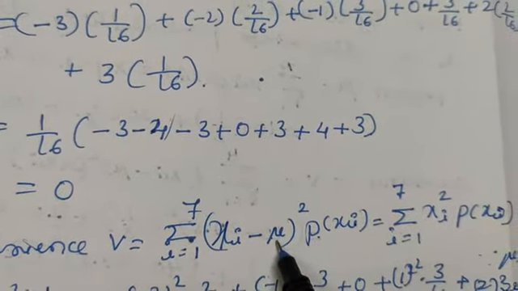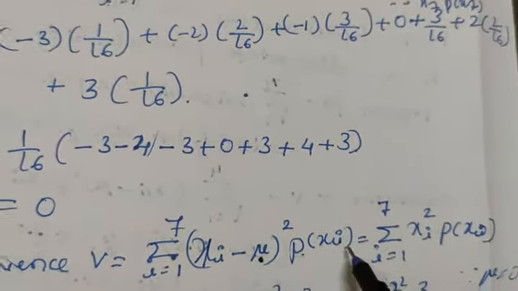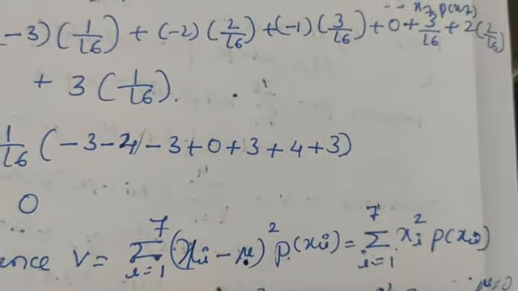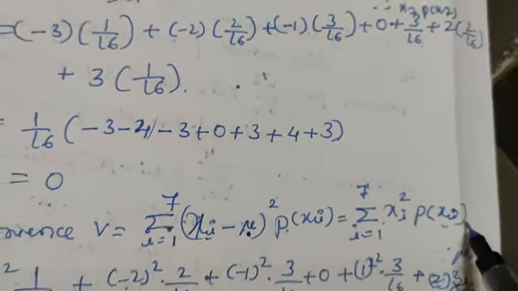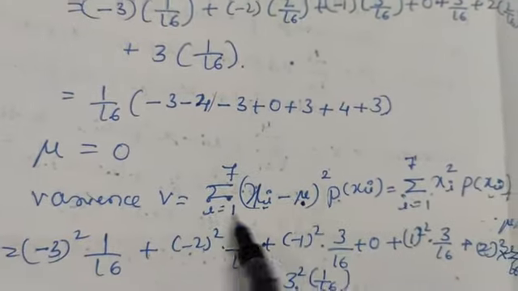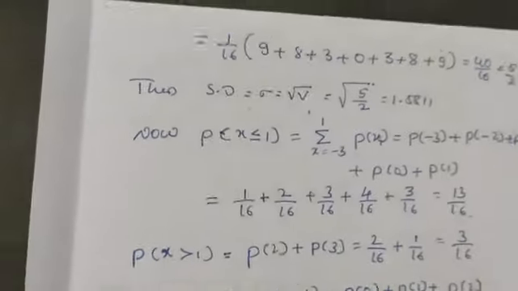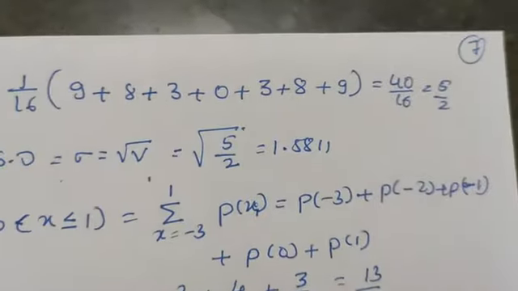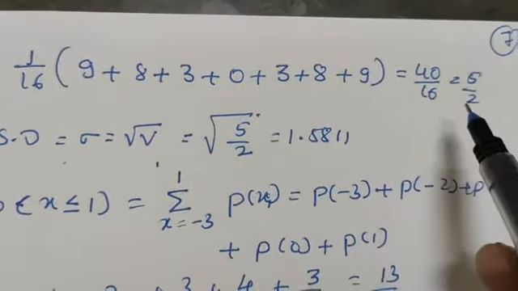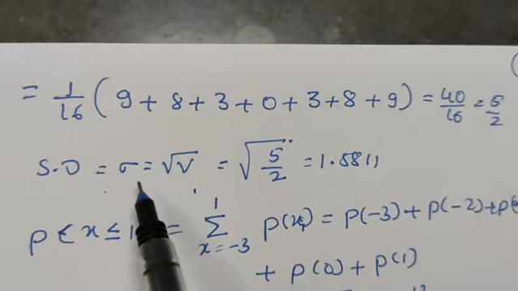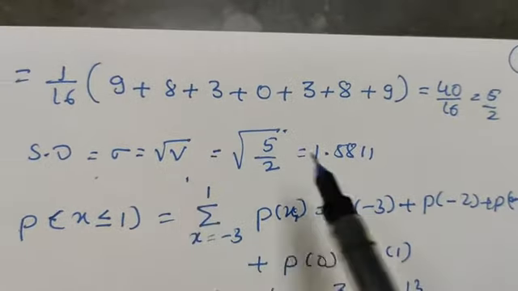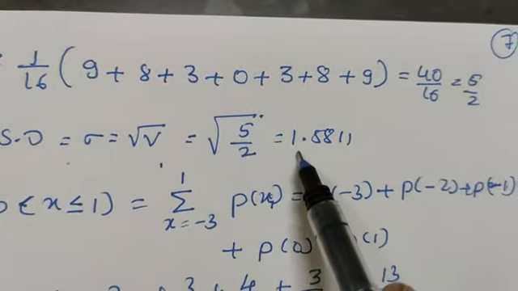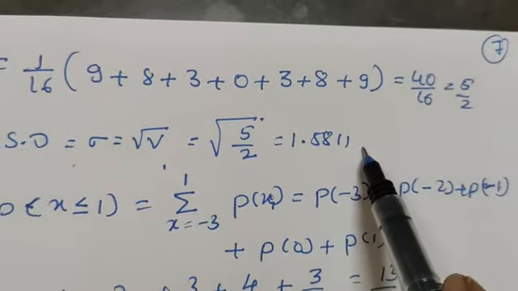Since mu is 0, we can neglect it, so it becomes sigma of xi square into P of xi. After adding and simplifying, the variance is 5 by 2, and the standard deviation sigma equals the square root of V. The square root of 5 by 2 is 1.5811.